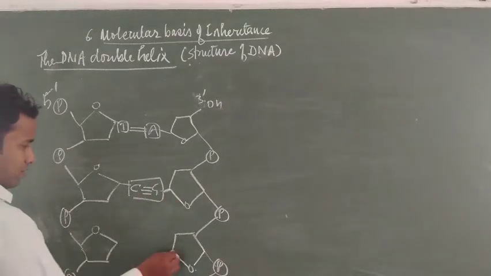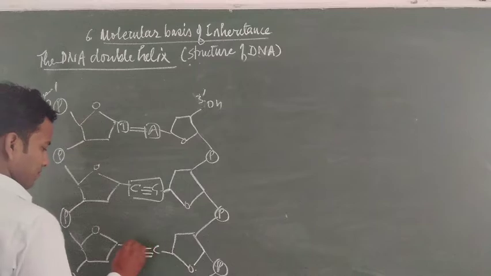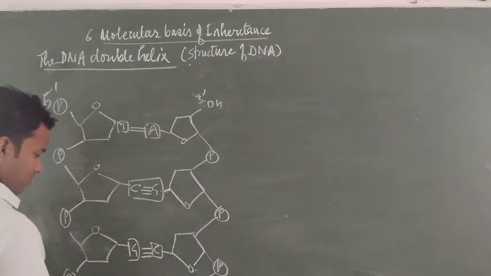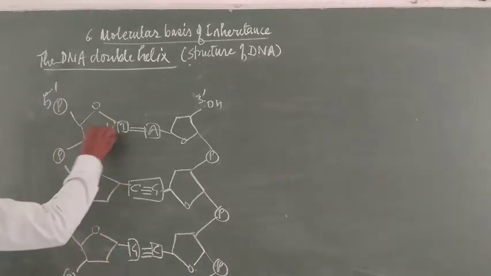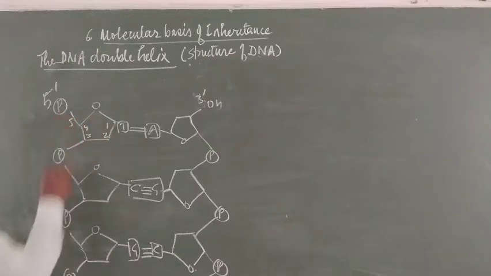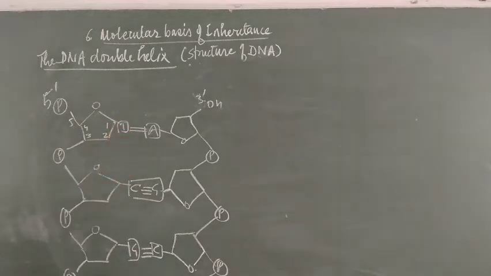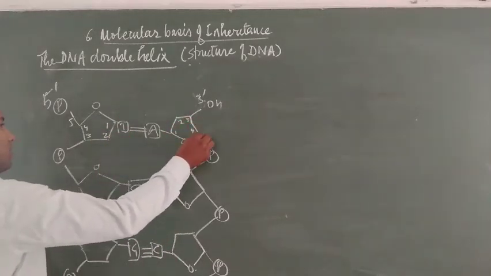First, C pairs with G by triple bond, and T pairs with A by double bond. If you count the carbon positions, first, second, third, fourth, fifth, this is the first position by which the nitrogenous base is joined.